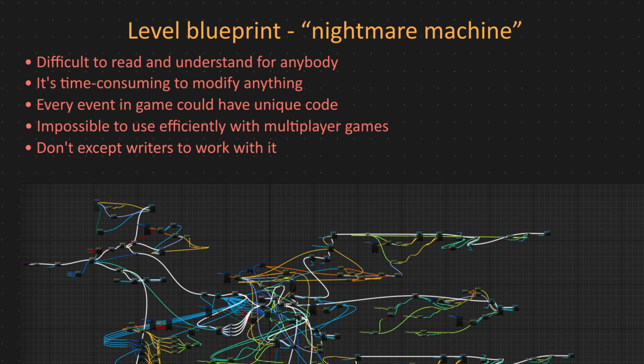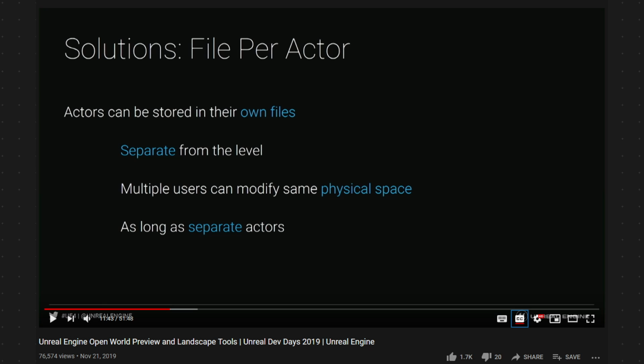Epic is finally working on the open world streaming and world building workflows. In order to make open world streaming easy to work with, every actor instance in the map will be stored as a separate file on the disk. This is just my speculation at this point, but worlds managed in this way might not need sub-levels anymore. If there would be only a single level, it means there would be only a single level blueprint, and that would be insane, to put the entire story of the world into a single level blueprint. So we need another way of scripting events.